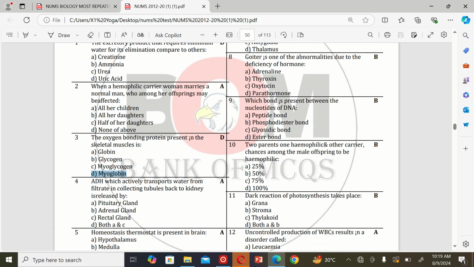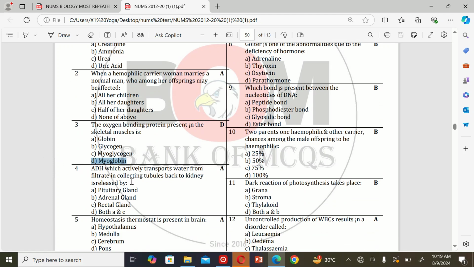The next MCQ: ADH, which transports water from the filtrate in the collecting tubules back to the kidney, is released by A. Pituitary gland, B. Adrenal gland, C. Rectal gland, and D. Both A and C. So the correct option is A.